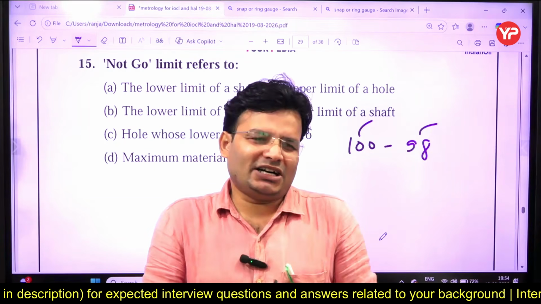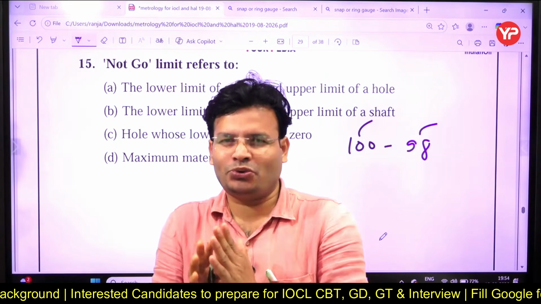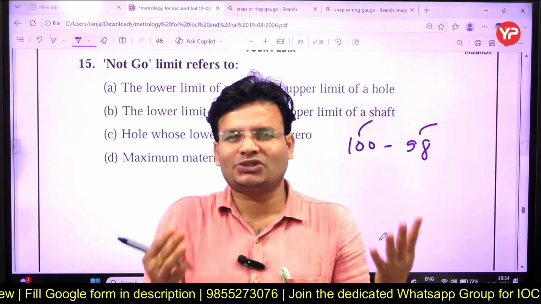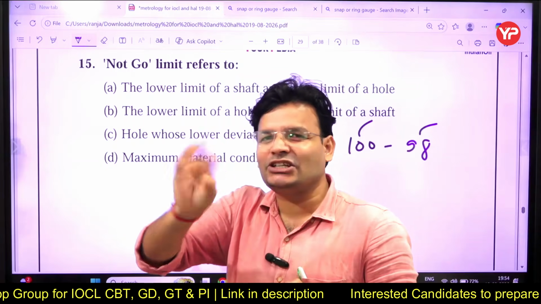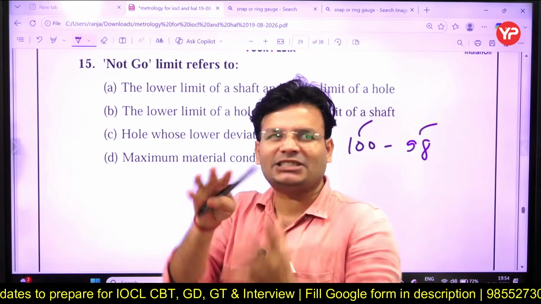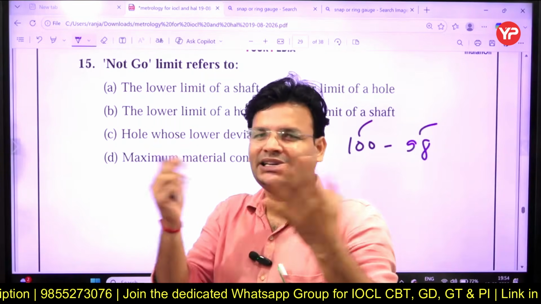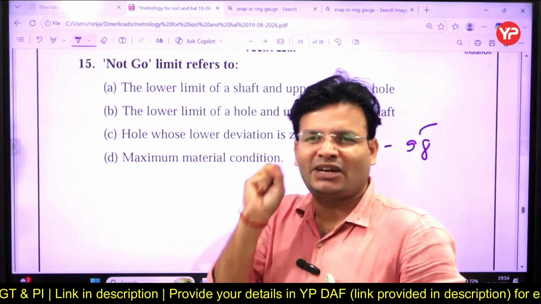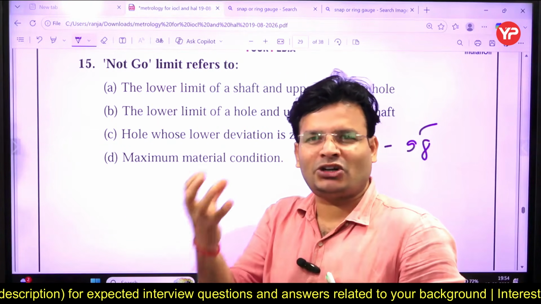But if I say that Asita is more handsome than Geeta, how can you measure handsome there? Is there any variable? No. So that is called comparison on the basis of attributes. You say, yaar, this one is more beautiful than that one, but how much more? That is attributes. Whatever you talk about go, no go, is on the basis of attributes. They do not give the exact value or variable; they only tell whether it is in the given range or not. Like, this one is more beautiful than Seeta, but how much more I don't know, but we have an idea in mind. That is comparison on the basis of attributes. Variable is where you talk about some numerical value, financial things, some data. That is called comparison on the basis of variable.